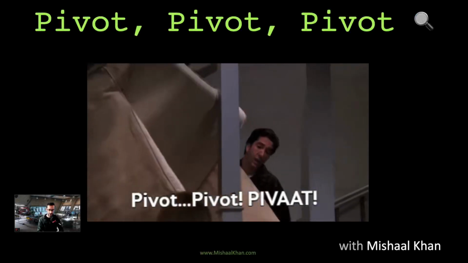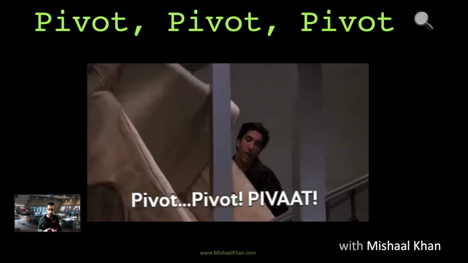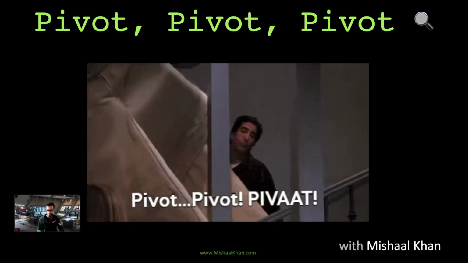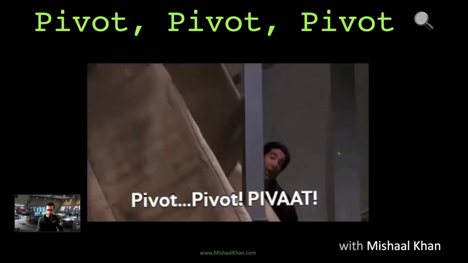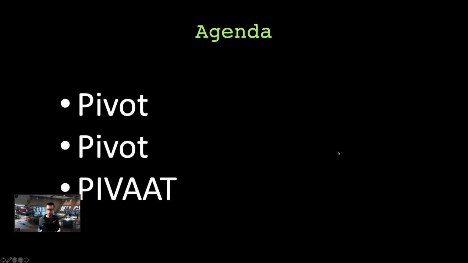Hi everyone, I am excited to demo today one of the most important OSINT methodologies to find someone, called pivoting. Most of you are probably aware of this, but I'm going to show you an example of how to do this. The agenda is simple. We start with a piece of information, we pivot off of that, we get more info, we pivot off of that, and rinse and repeat. We keep doing it until we find what we're looking for.